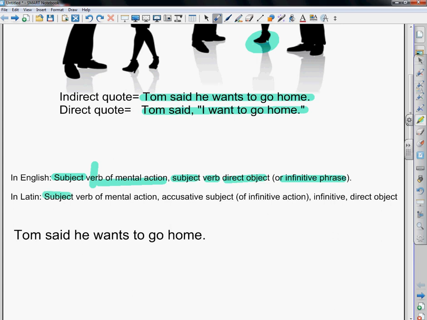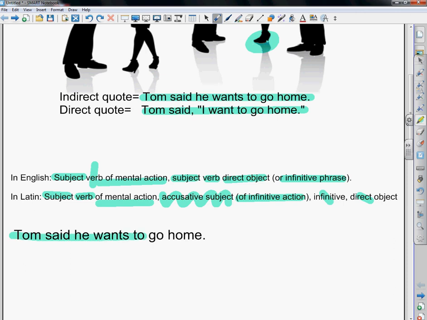In Latin, however, it's going to change up a little bit. We're still going to get a subject. We're still going to get a verb of mental action. But then instead of a regular subject, we're going to get an accusative subject. We should be used to this because the accusative subject is what we use as the subject of an infinitive action. Then we're going to get our infinitive followed by the direct object.